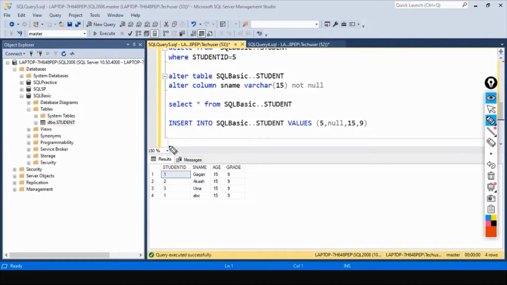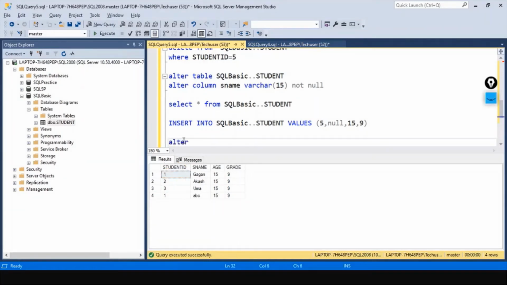So when you create a primary key on the student ID, each individual row will be uniquely identified using the student ID. That is the definition of the primary key. So let's go ahead and try to create the primary key.